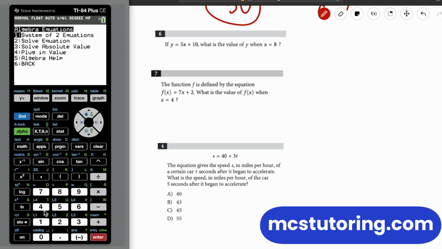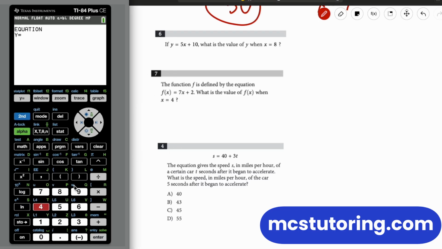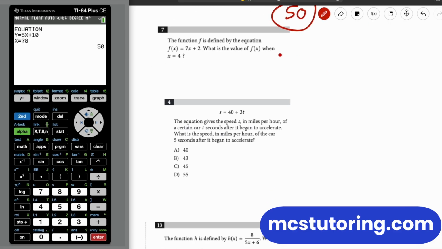Okay, so we're going to go to plug-in value here. So get y equals 5x plus 10. There we go. And what happens when x equals 8? It's that easy.